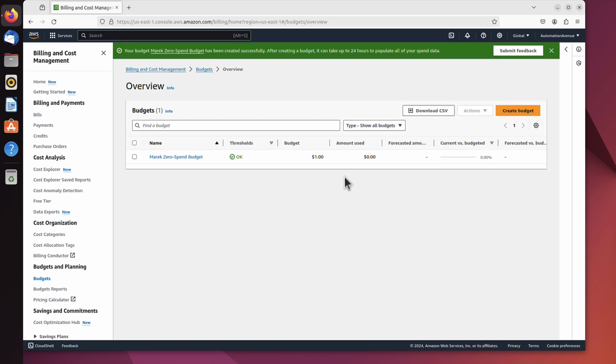And that's it. We've got our budget, and don't ask me why it always shows $1 rather than 1 cent. I don't know why it is like that, but it should be for 1 cent. But that's not a big deal, it works as expected actually. But maybe we want to create another budget. What if we want to sometimes use some services, but we don't want to exceed $10 a month? So we can create just another budget and set a threshold for that. So let's click Create Budget.